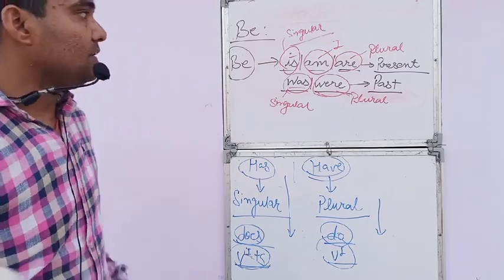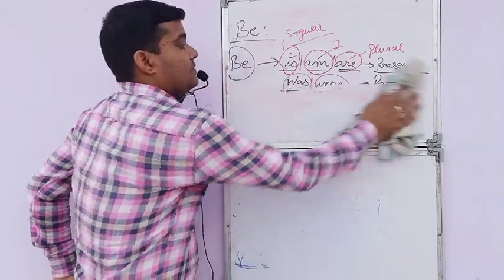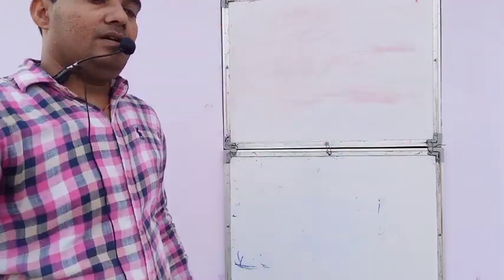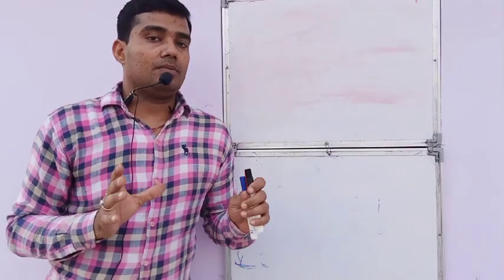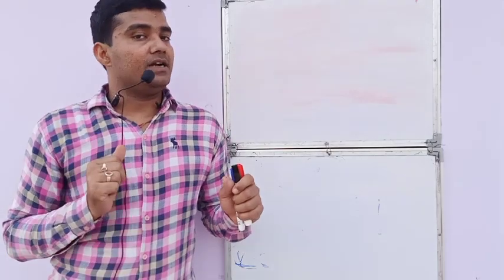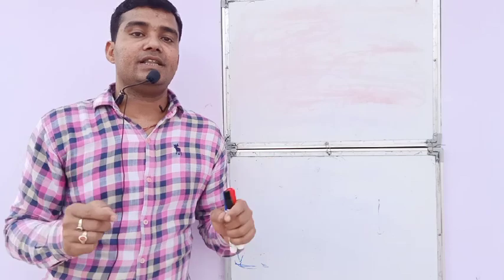So here what we need to learn is the different forms of verb in present, past and past participle, and we need to understand the relation between the subject and the verb.